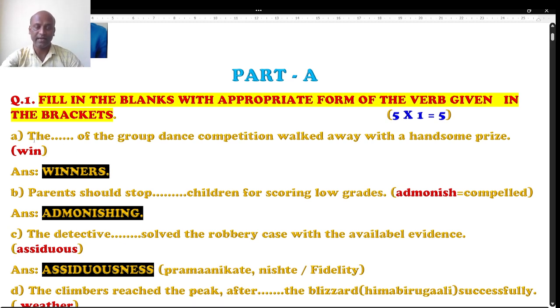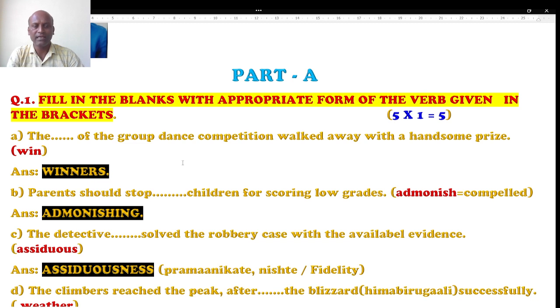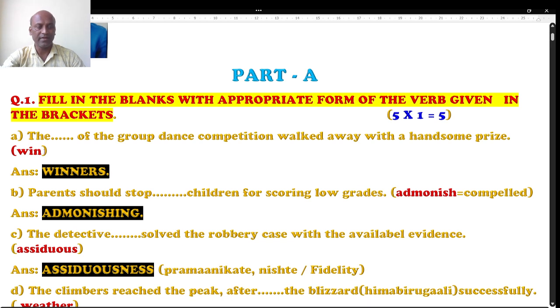Well, the very first question, question number A. The dash of the group dance competition walked away with a handsome prize. There was a dancer group. They performed. After that, they won the prize and went with handsome prizes given to them. Well, the clue given is win. Read the sentence. The dash of the group dance competition walked away with a handsome prize. If they have got a handsome prize, of course they have won the competition.